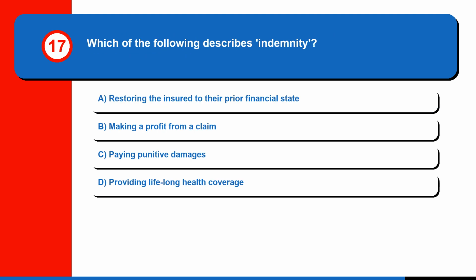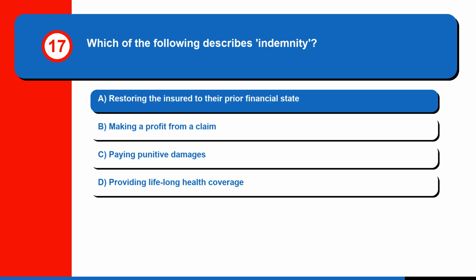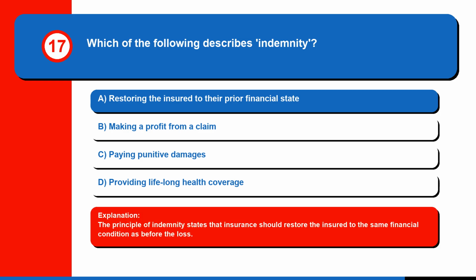Question 17. Which of the following describes indemnity? A. Restoring the insured to their prior financial state, B. Making a profit from a claim, C. Paying punitive damages, or D. Providing lifelong health coverage? The correct answer is A. Restoring the insured to their prior financial state. The principle of indemnity states that insurance should restore the insured to the same financial condition as before the loss.